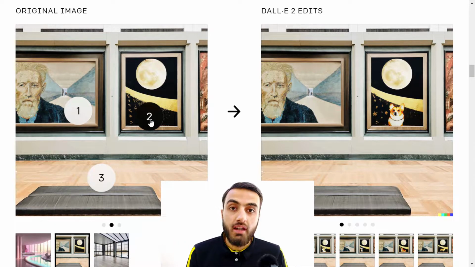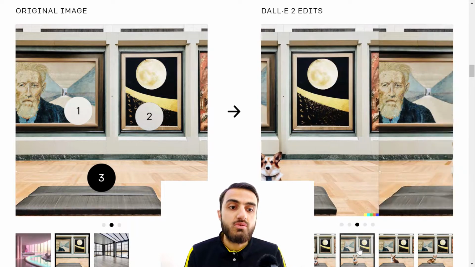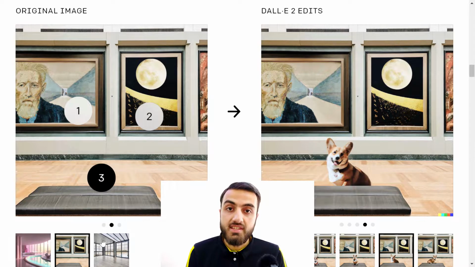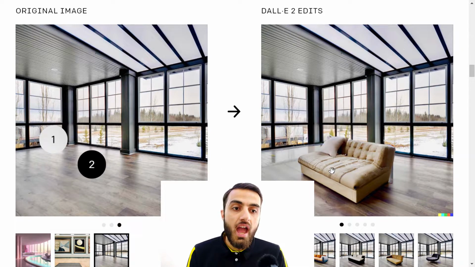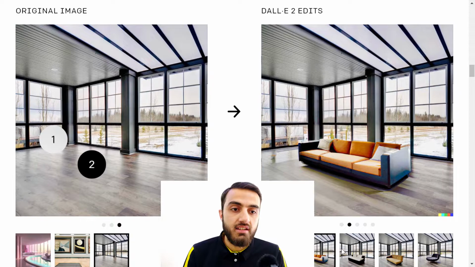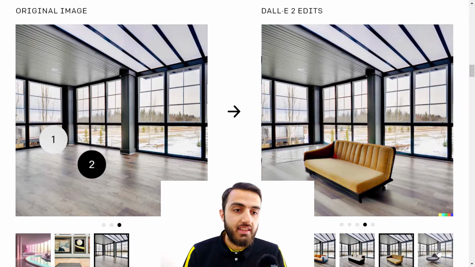Or maybe I want it just like this. Maybe I want it on the ground. So you can see, and I can even choose different variations. So this is the first example. The second one, you can see here the sofa right here, and the original image doesn't have a sofa. So I will click on 2 and I will have a new one on the ground. So you can see here I can choose the model that I want, and there you go.